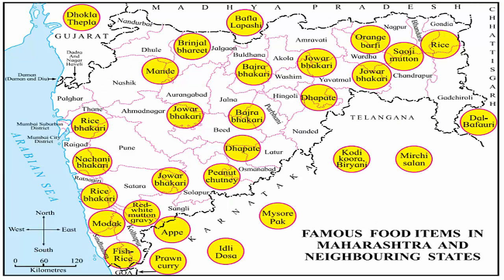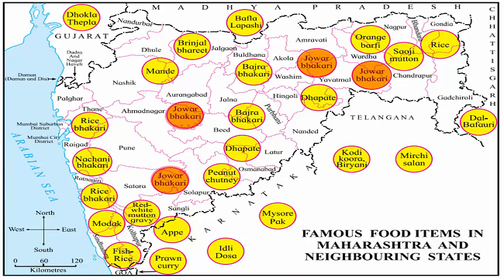Observe the map given on page number 39 in the textbook. The map depicts famous food items from Maharashtra and its adjoining states. Let us study the map and complete the table given below. Students, you can see on the map that the states of Goa, Karnataka, Telangana, Chhattisgarh, Gujarat and Madhya Pradesh are our neighboring states. Rice bhakri made from rice is prepared in the district of Thane, Raigad, Ratnagiri and Sindhudurg.